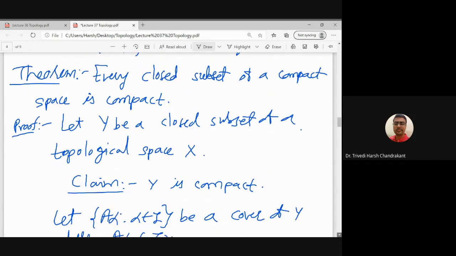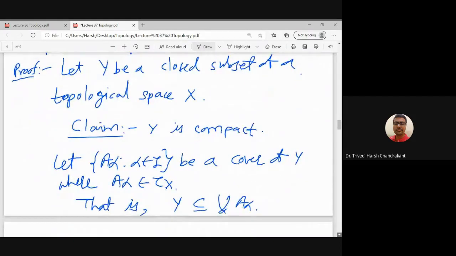So we want to show that Y is compact, that is, with respect to the subspace topology. And what does the previous lemma say? It says that Y is compact with respect to the subspace topology if and only if the star property holds.